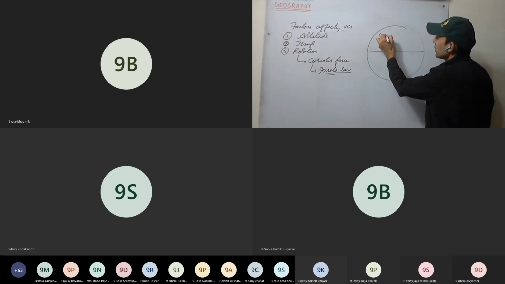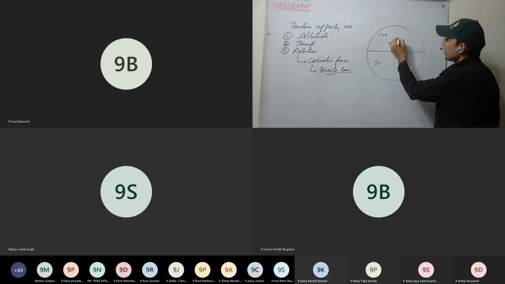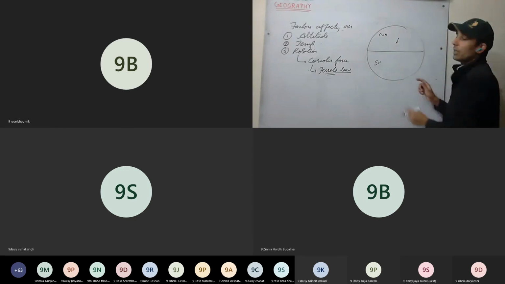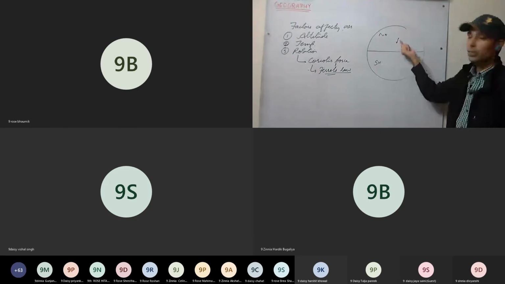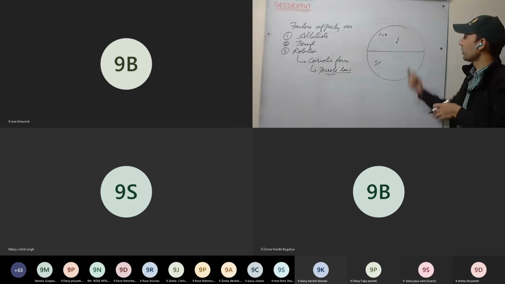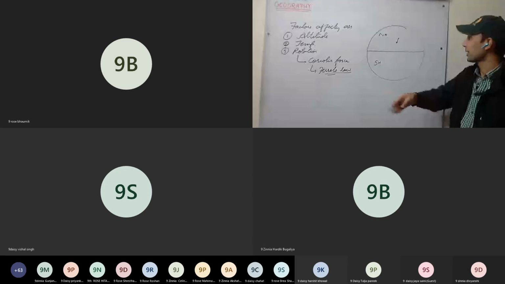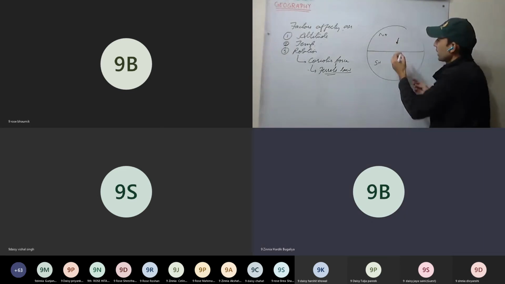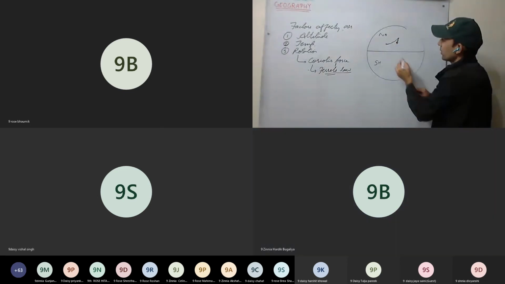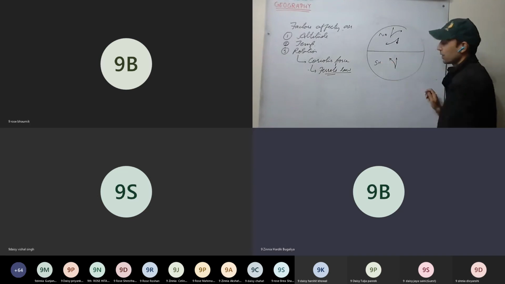Northern hemisphere, southern hemisphere. Here, if any body or fluid is moving, in which direction will it get deflected? In the northern hemisphere, it will deflect towards its right. If it is moving in this direction, it gets deflected towards its right. In the southern hemisphere, it gets deflected towards its left.